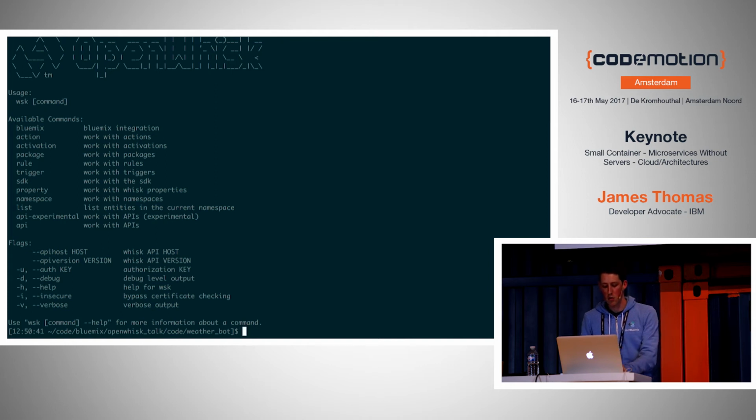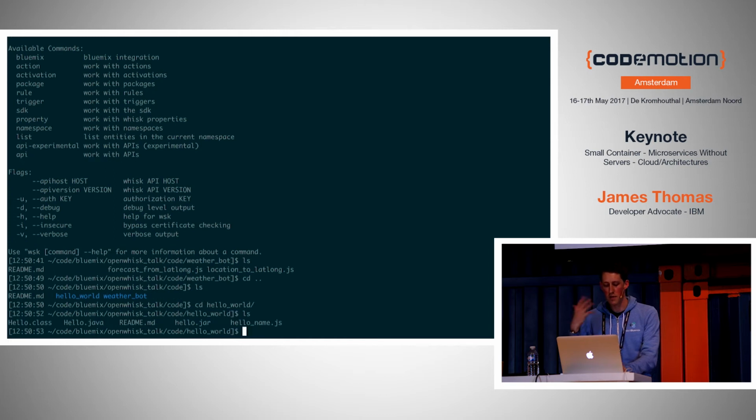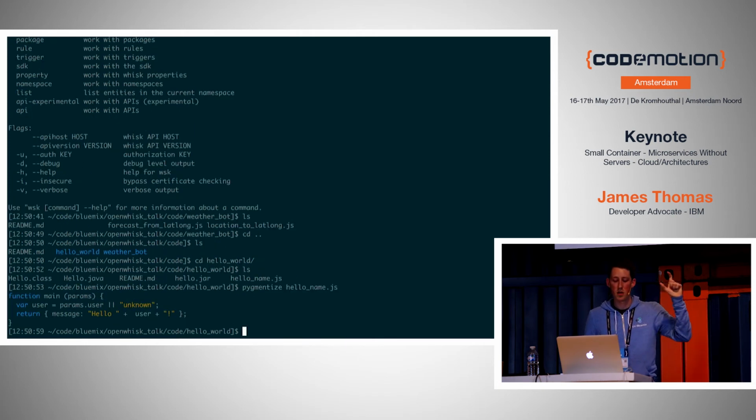So let me walk you through a hello world example to begin with, to see the development methodology. I have a little bit of code here. This is like the world's smallest and most useless microservice. It's just a single function that's going to provide you with a greeting on demand when it's called with an event with your name in. And it's going to return you an object down the bottom, which has a greeting string in it. So if I wanted to run this code as a cloud API or something like that, using OpenWhisk, you can say wsk action create. You give it a name.